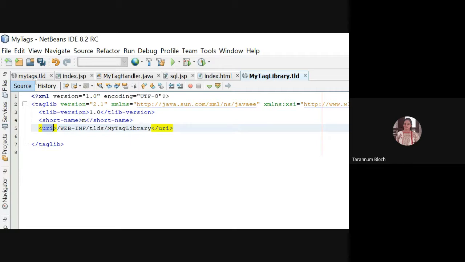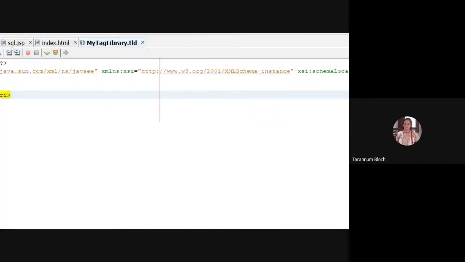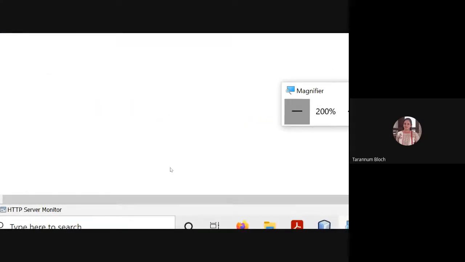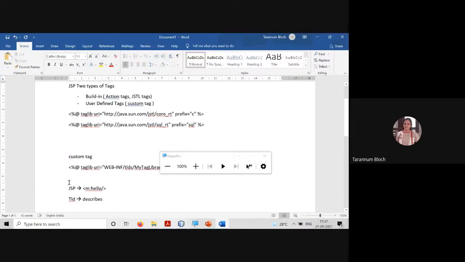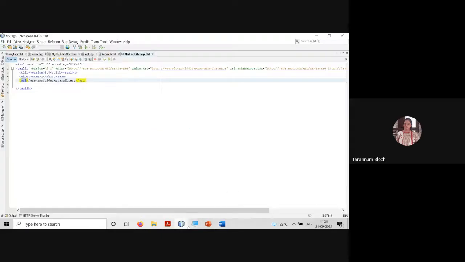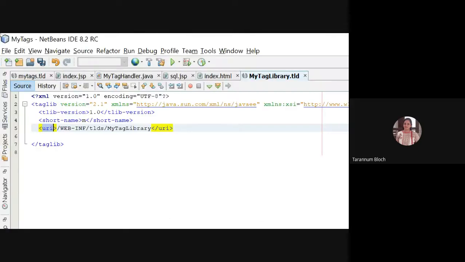Now, when you want to define your own tag, it could be either singular or it could be a paired tag. We discussed that we could have the singular tag or paired tag. So for giving meaning to that tag, that when I'm writing that tag, what it will do, I have to give the meaning. The place where I can give that meaning is the tag handler class.